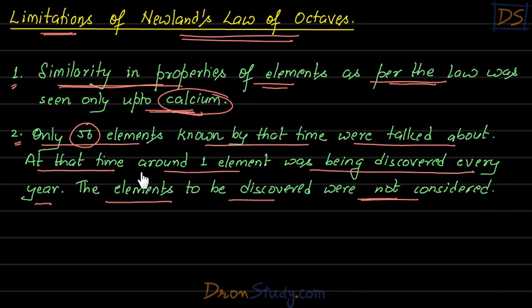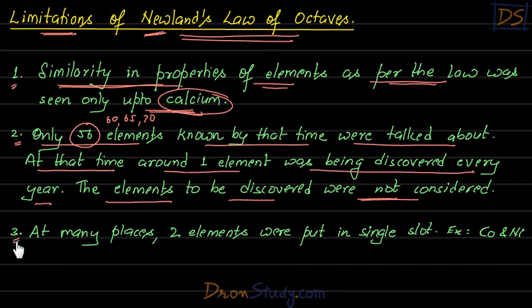But actually new elements were being discovered. Very soon we will have 60 elements, then 65 elements, then 70 elements, and so on. So what about the new elements which were being discovered? Where will they be put in this table? That was not being discussed by Newland, right students? So that was a second major problem with this rule or with this grouping.